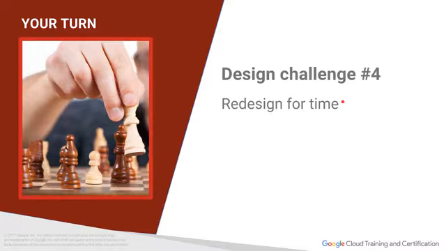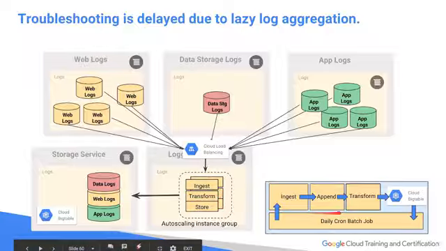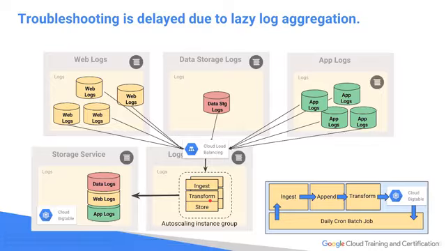We're going to do our design challenge. We have to redesign for time. So here's what's going on. We've now created a cluster of web logs that also need to be processed. But the problem is troubleshooting is now becoming delayed due to lazy log aggregation. We're not getting these logs in time. We've got a daily cron job, and so we have to wait 24 hours before significant data. How are we supposed to maintain 46 minutes or less of downtime and troubleshoot if we can't really get up-to-date information? So now we have to think about this.